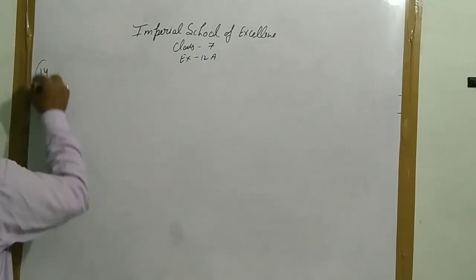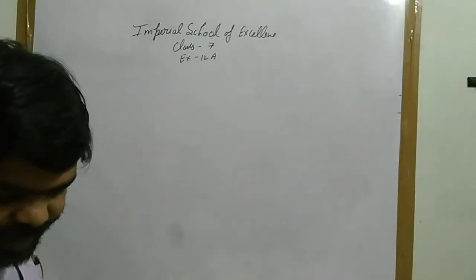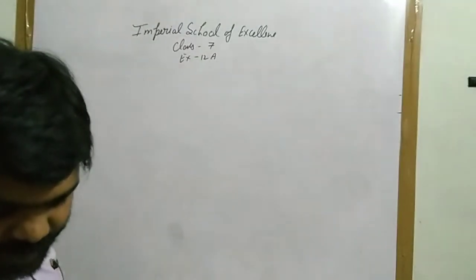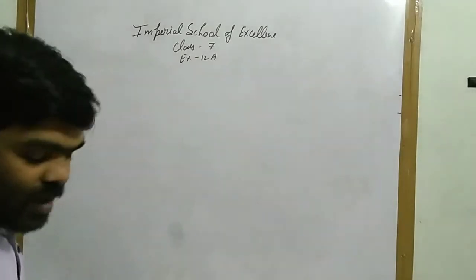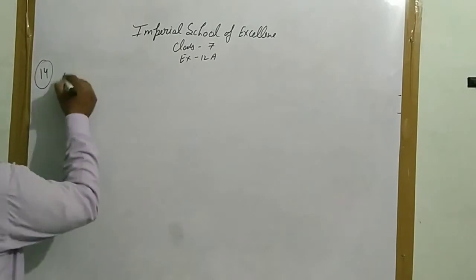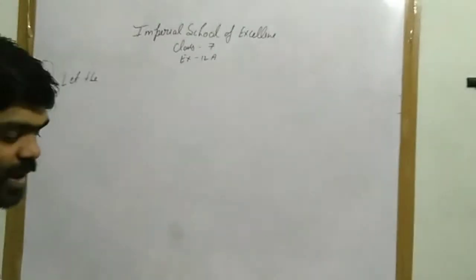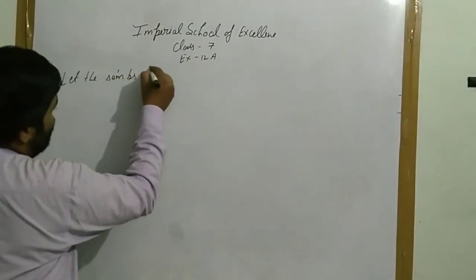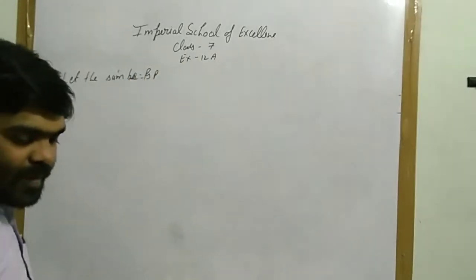Question number 14 is: the simple interest on a certain sum for 3 years at 10% per annum is rupees 829.50. So find the sum. We have to find the sum. First of all we have to take the sum. Let the sum be rupees P.